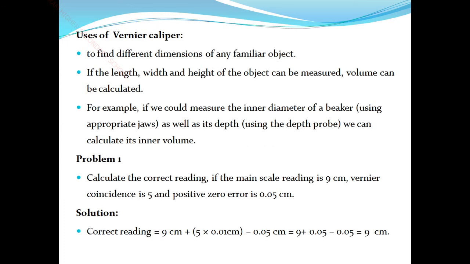Next, the uses of Vernier calipers. To find the different dimensions of any familiar objects: length, width, height, and volume can also be calculated. Next are the examples. Measure the inner diameter of the beaker as well as its depth, and we can calculate its inner volume also. So to calculate the correct reading, we apply the formula: MSR plus VSE into least count minus zero correction.